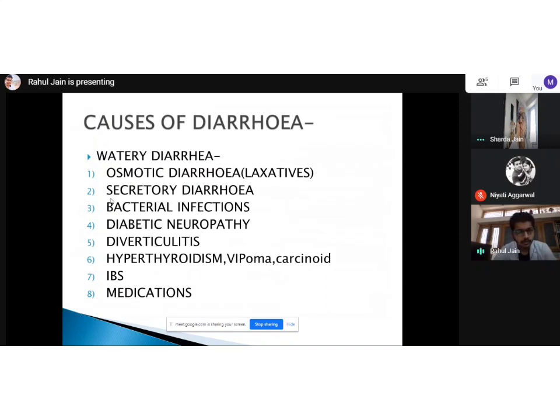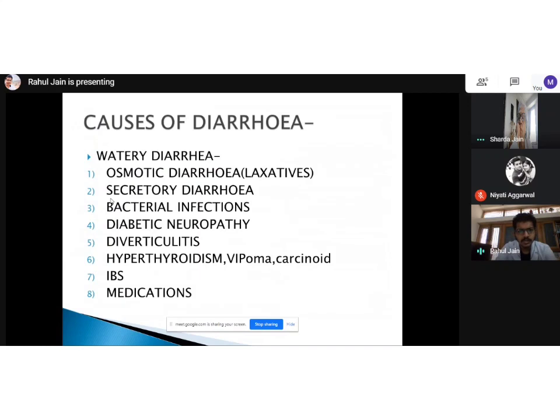Watery diarrhea is most commonly because of small bowel diarrhea only. So these causes are majorly because of the small bowel. First is osmotic diarrhea. If a person is taking, even abusing, any laxatives, the laxatives won't let the water get absorbed into the intestine, and they will retain the water. That is why he's getting diarrhea, and this is osmotic diarrhea.